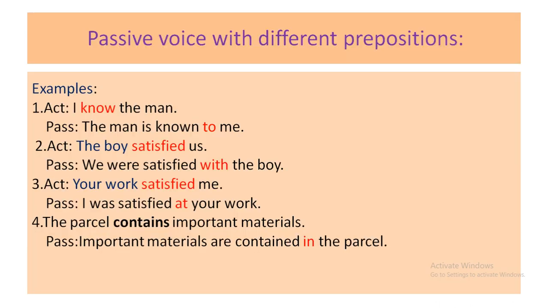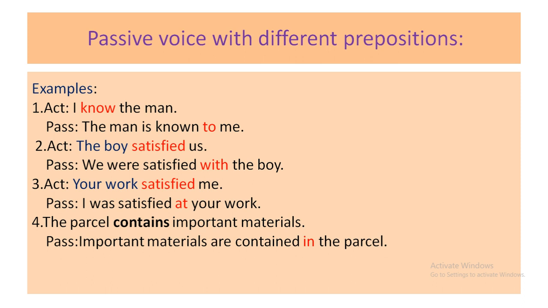Now, passive voice with different prepositions. I gave in the first class some other prepositions beside by, that is to, with, at, in, and here I have added some examples to make it clear. First example is I know the man. Dear students, you have to remember with the verb know you will add the preposition to to make it passive.